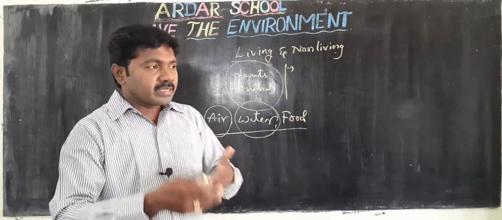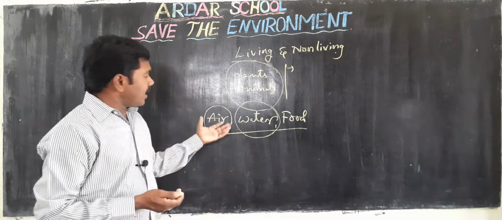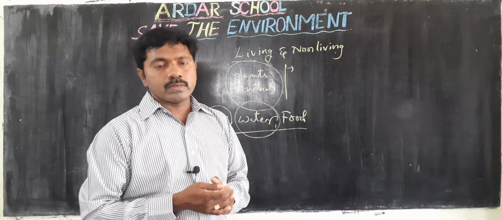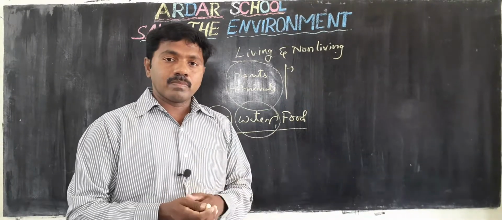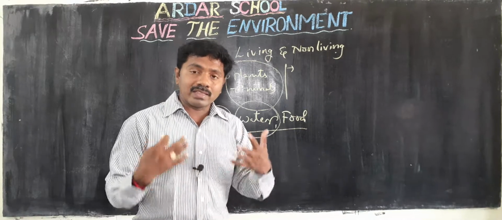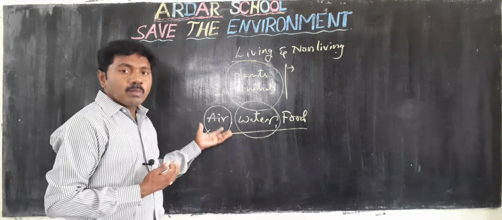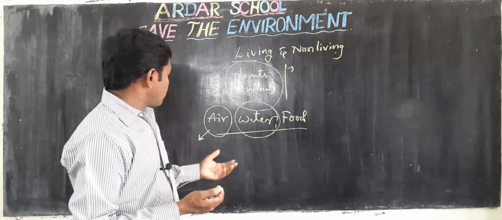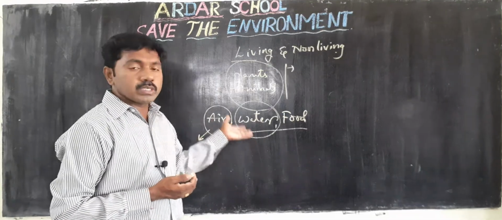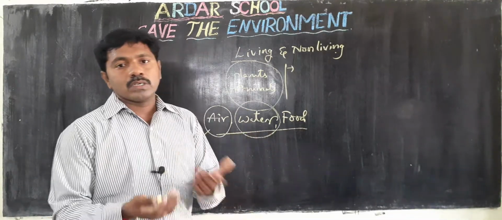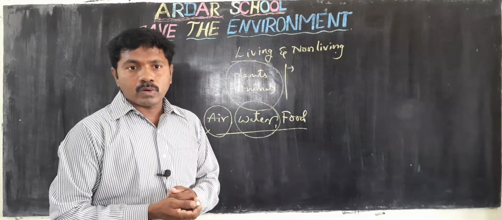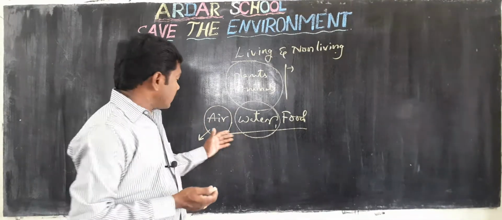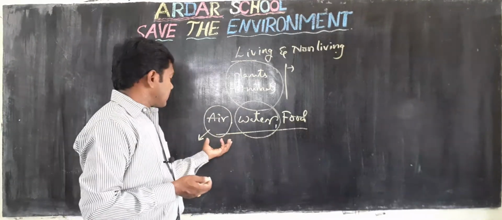In these ways air, water and food, everything is polluted. If we lead our life healthily, we can control the pollution. What are the pollutions? Air pollution, water pollution, ground pollution. Everything is polluted nowadays. How they are polluted and how we can prevent it, we will discuss in this lesson.